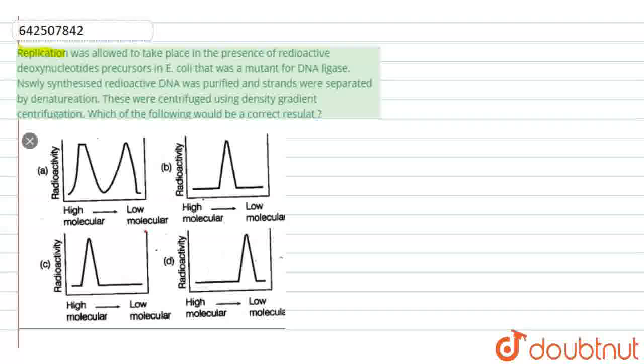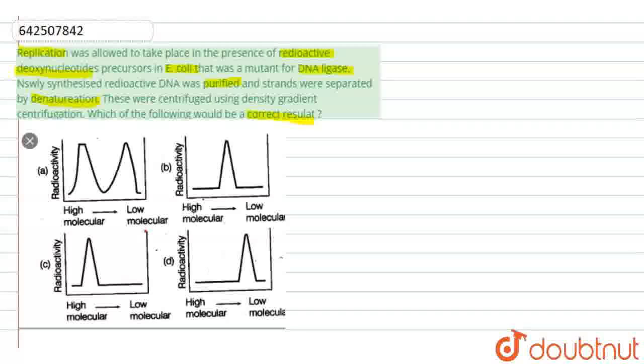Replication was allowed to take place in the presence of radioactive deoxynucleotide precursors in E. coli that was mutant for the DNA ligase. So newly synthesized radioactive DNA was purified and the strands were separated by the process called denaturation. They were centrifuged using density gradient centrifugation. Which of the following results would be correct?